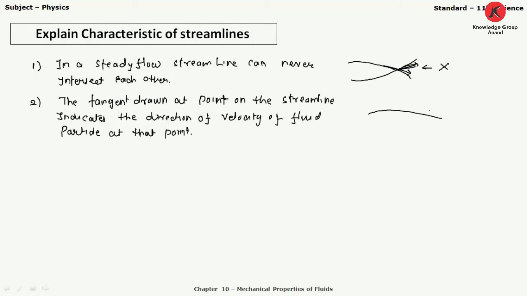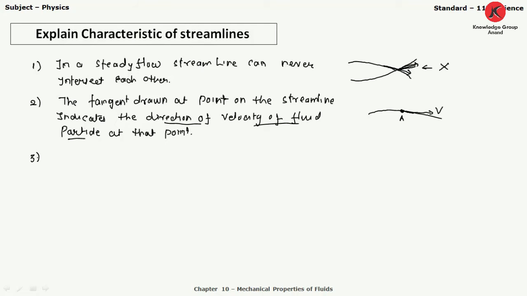Suppose this is a streamline, and we want to indicate the direction of velocity of the fluid particle. What do we have to do? Suppose I want to find the velocity at this particular point, let's say point A. I have to just draw the tangent at that point, which indicates the direction of velocity of that particular particle at that point, right? So this is the second characteristic.